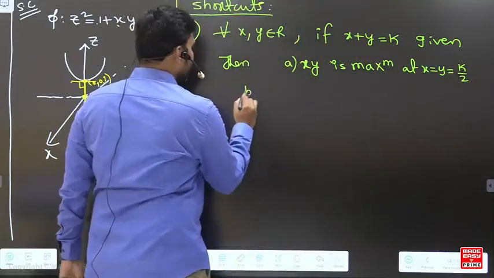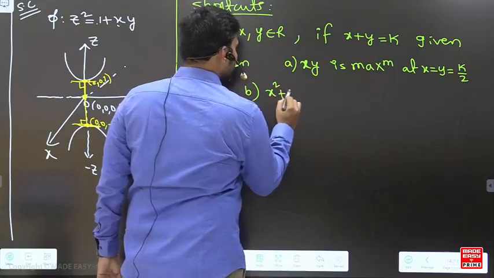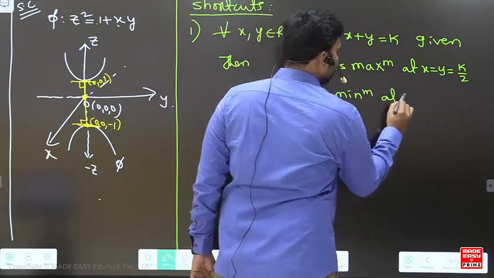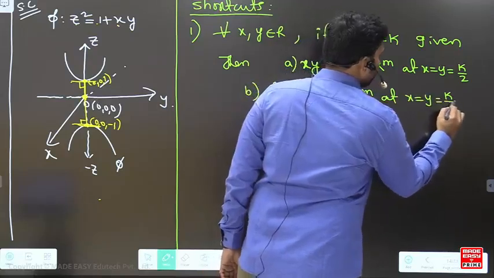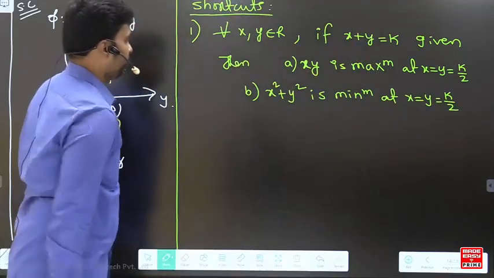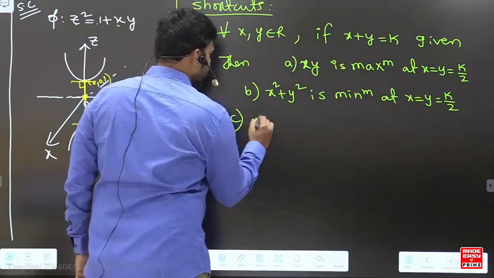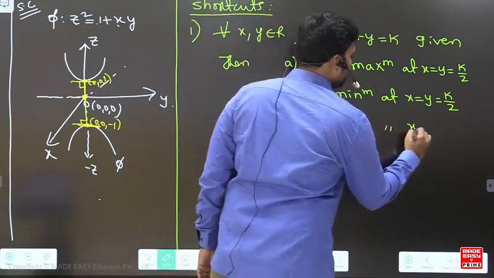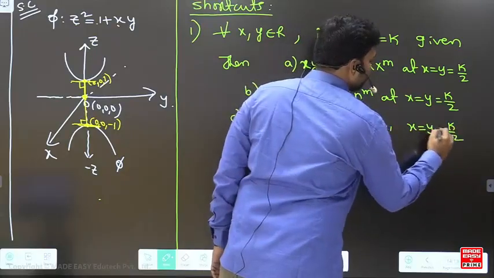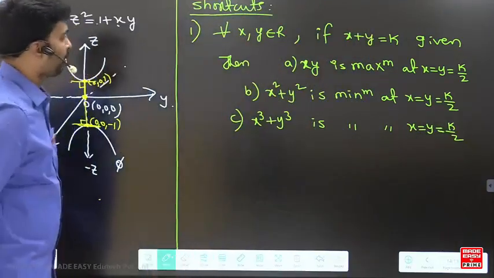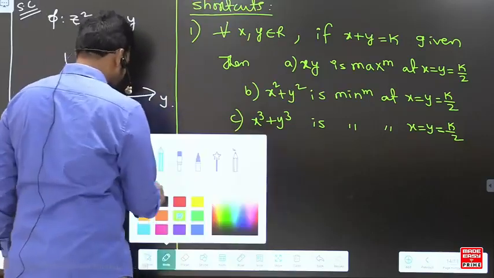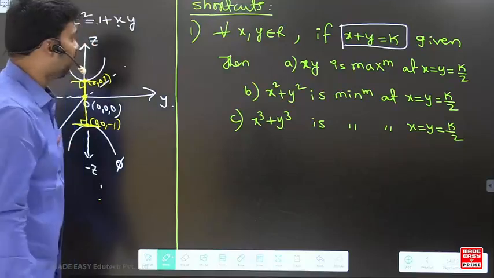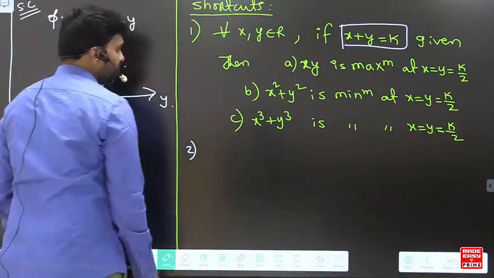Second, x square plus y square is minimum at the stationary point x is equal to y is equal to k by 2. And the third one, x cube plus y cube is minimum at x is equal to y is equal to k by 2. These three points hold under the same condition.